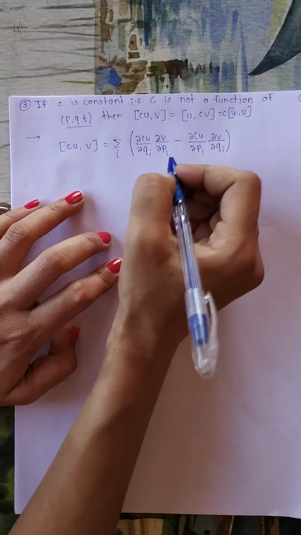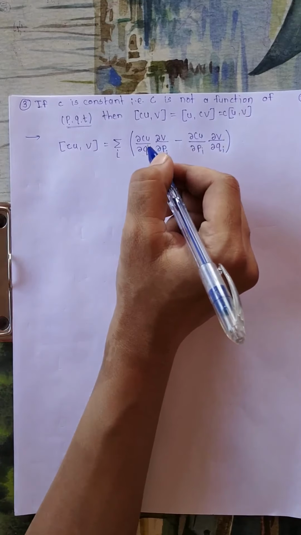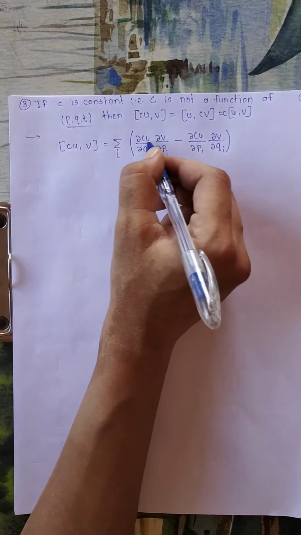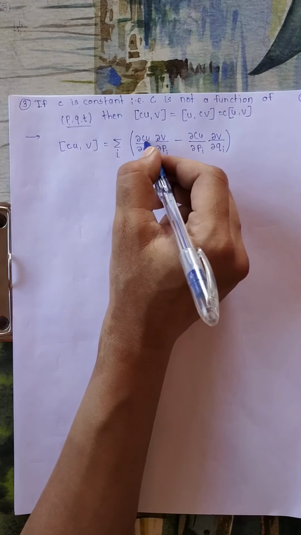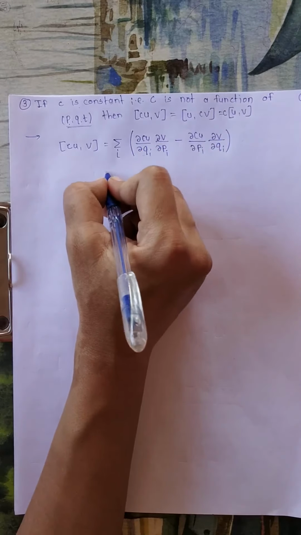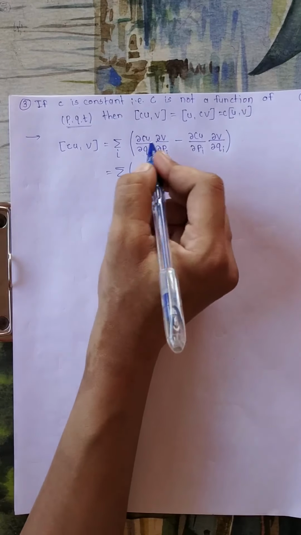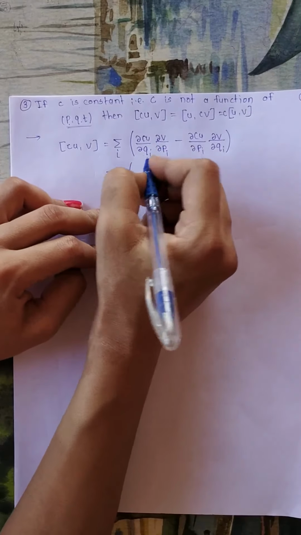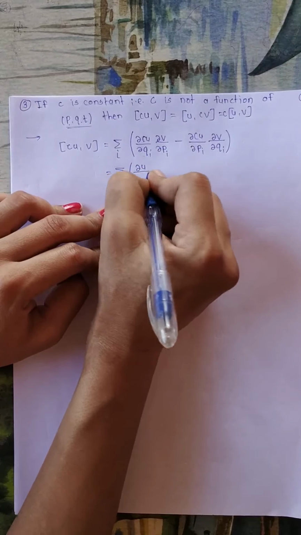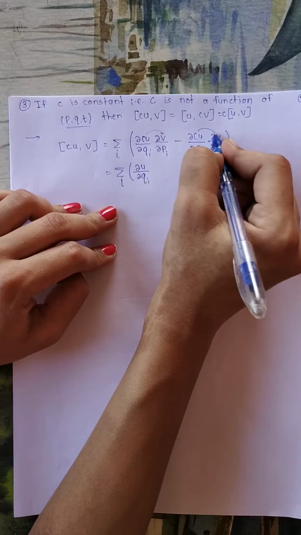Now since this c is constant, we can take its position over here. It won't matter, meaning the value of this partial derivative will not change if you exchange that constant, that is, ∂u/∂qi. I will take this c to v.